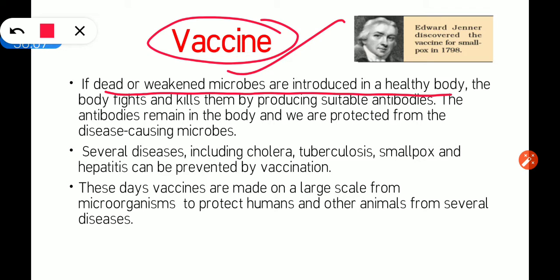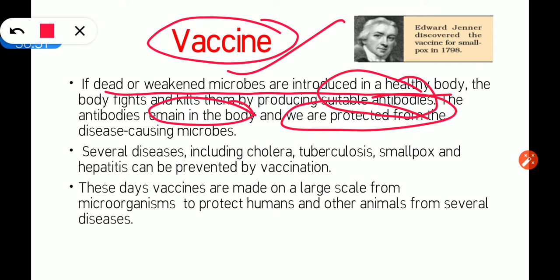So in a vaccine, dead or weakened microbes are introduced in a healthy body, and the body fights and kills them by producing suitable antibodies. Now our immune system has produced the antibodies, and it will store them in the system. So now antibodies will remain in the body, and we are protected from the disease causing microbes. How? If a live virus attacks our body, we now have the antibodies already stored in our system. So these antibodies will fight with the virus and kill the virus.